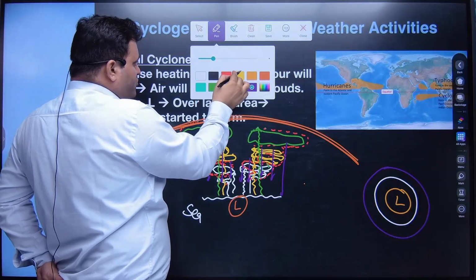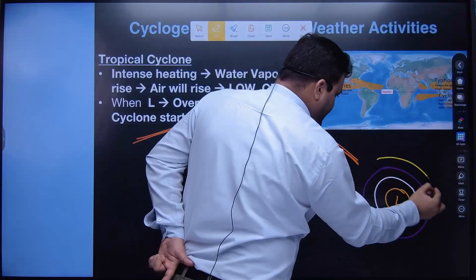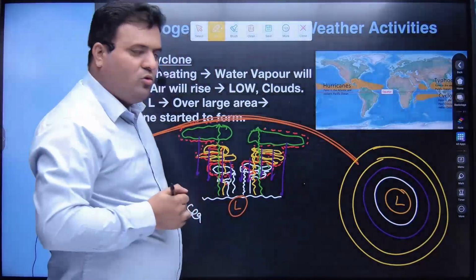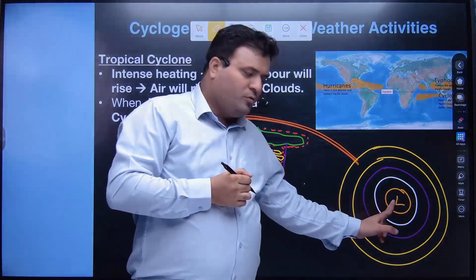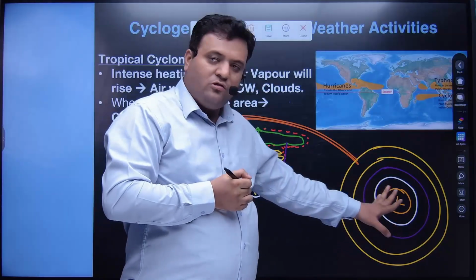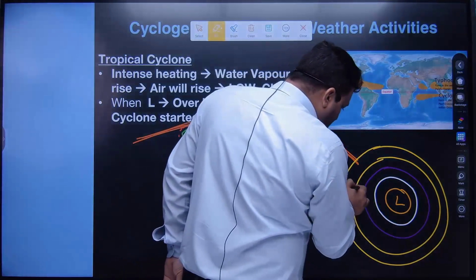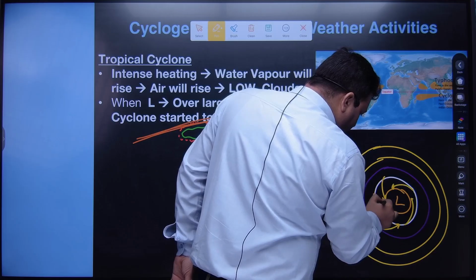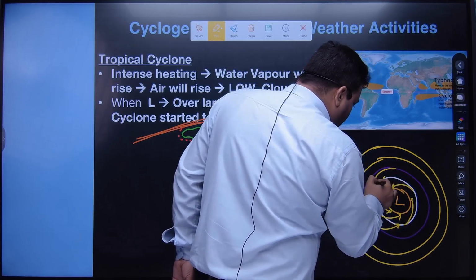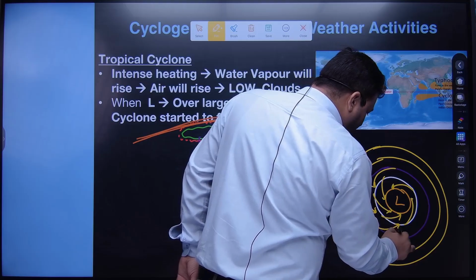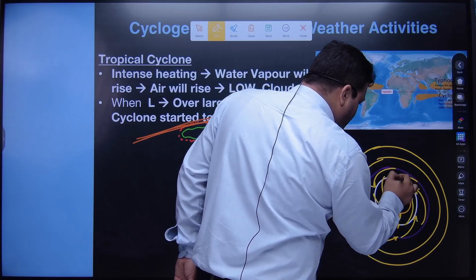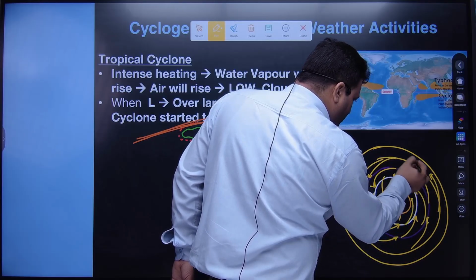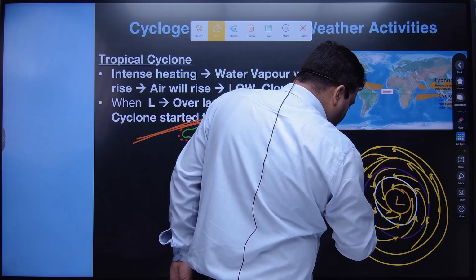Similarly we would have so many other streams corresponding to this diagram, and we will have a closed isobar system. Whenever we have this closed isobar system, among them this low pressure is more intense. As this low pressure is more intense, wind is going to move towards this low pressure. And if you are in the northern hemisphere, winds are going to move anti-clockwise. In this direction we will have the system of cyclonic depressions, or let's say a cyclone, which is going to form.